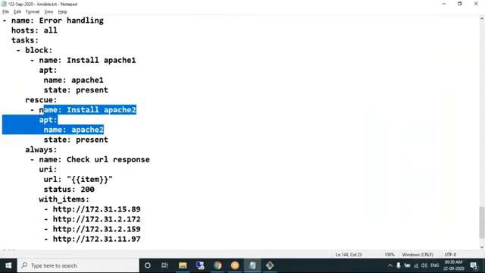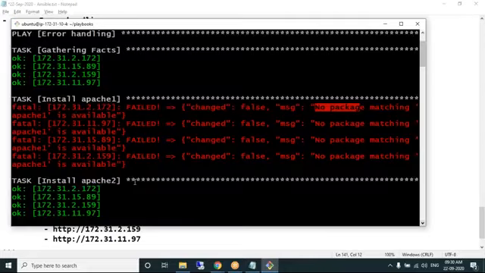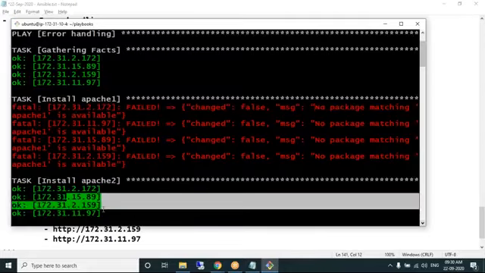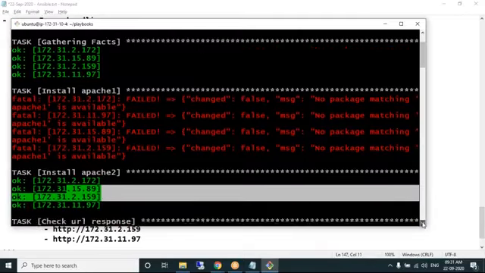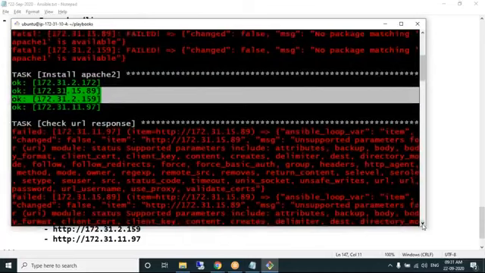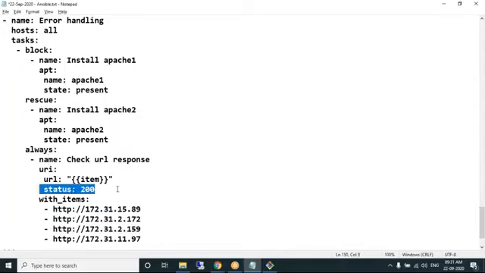Installing Apache 2 is in the rescue section, right? Getting executed. So if one module fails and you want to handle it with another module, then we go for the rescue section. The always section gets executed irrespective of whether the block section is successful or a failure. I doubt why the URL, I need to work it out. Unsupported parameters. I think the parameter 2000 need not be there. I think so. Let's try this.